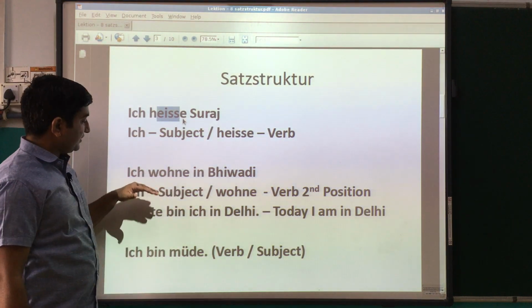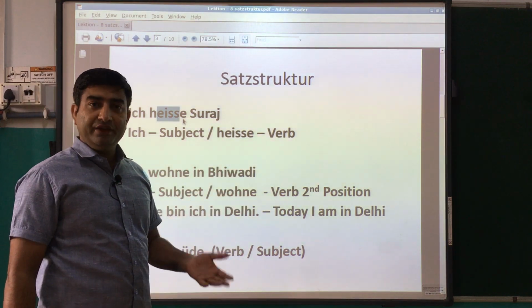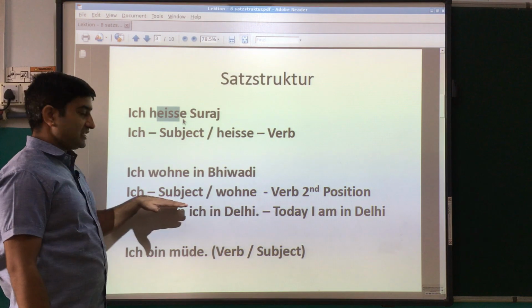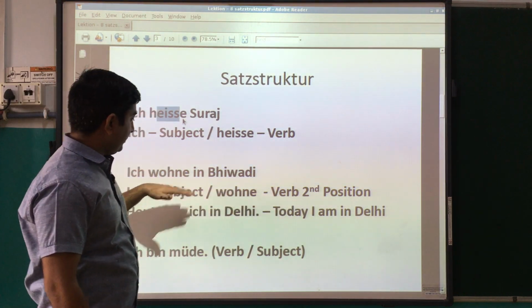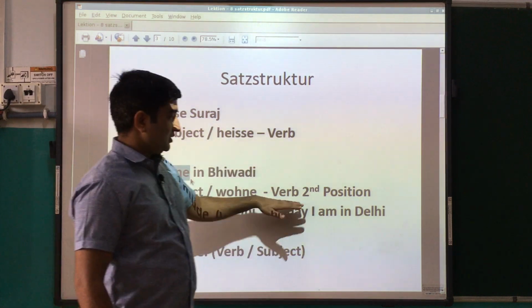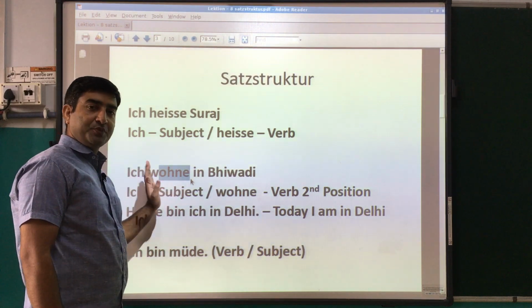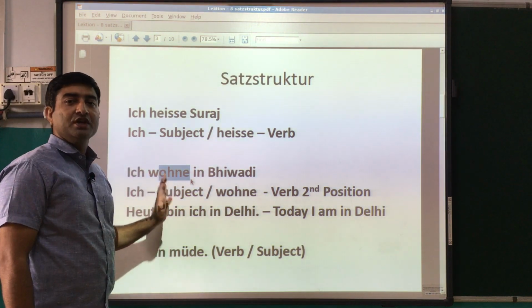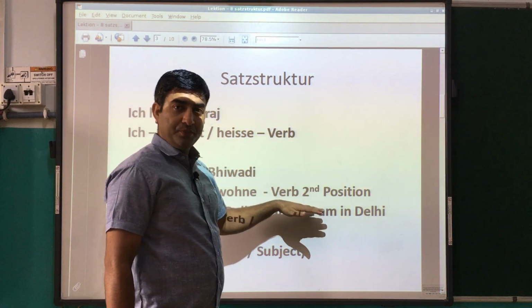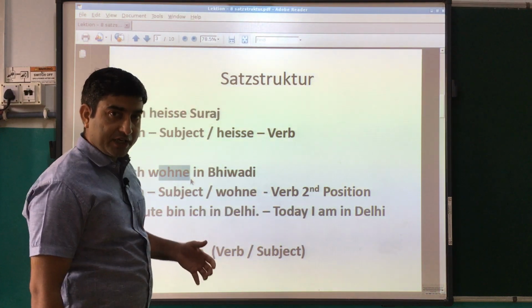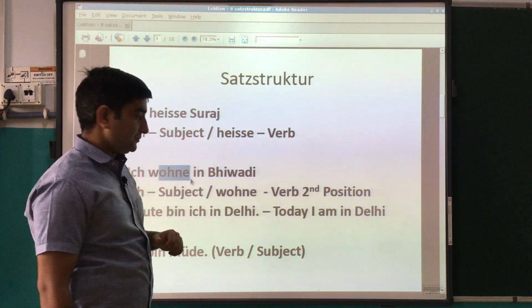The next sentence we have is: Ich wohne in Bhiwadi. It means I live in Bhiwadi. Ich is the subject again here, and wohnen is the verb. So the position of the verb is second. After the subject, or after the personal pronoun or noun, you have to use the verb. The verb always must be in second position, but there are some exception cases where we have to use the verb in first position as well.